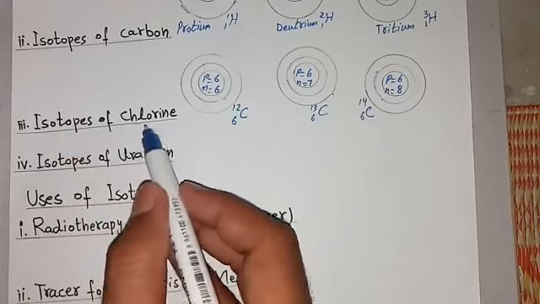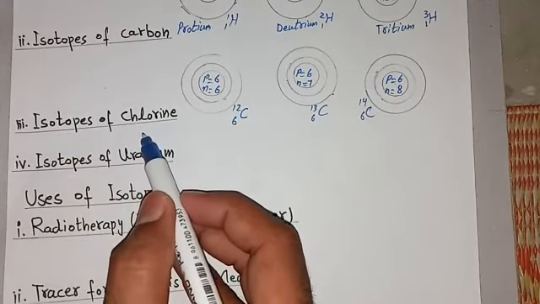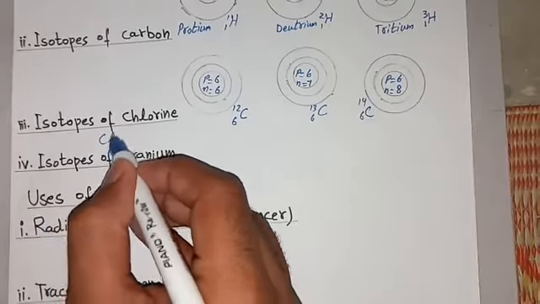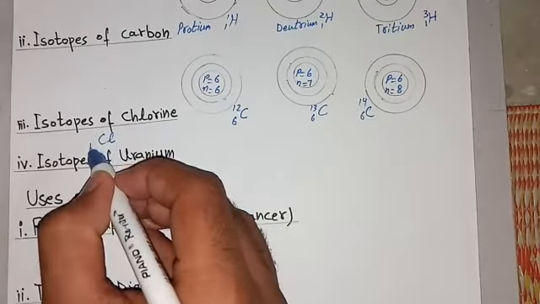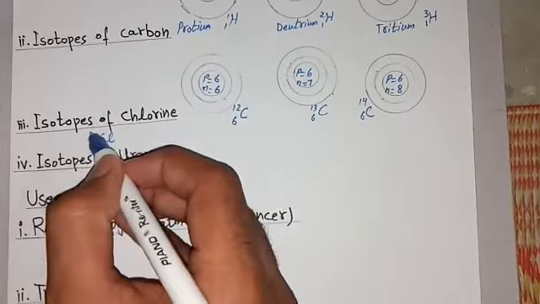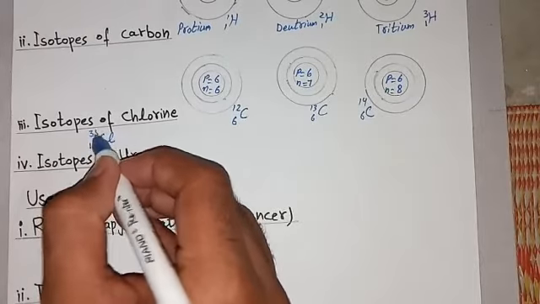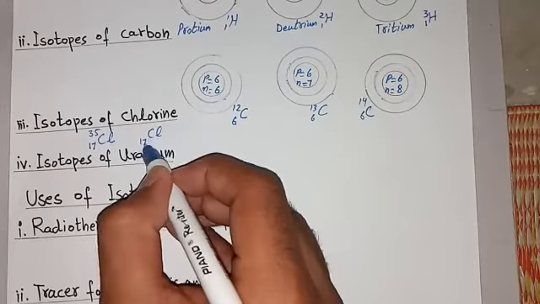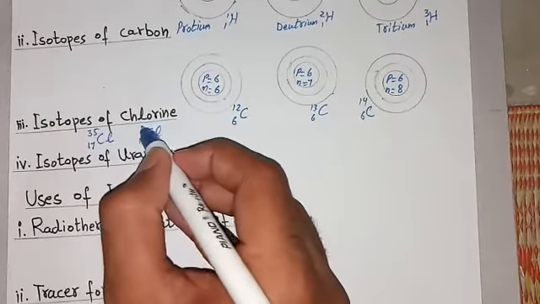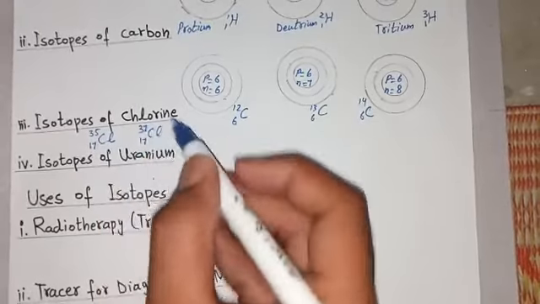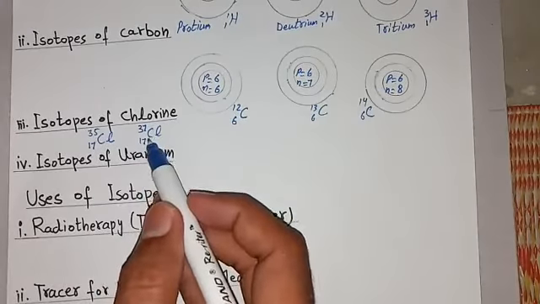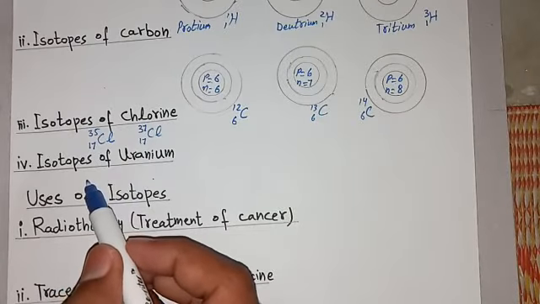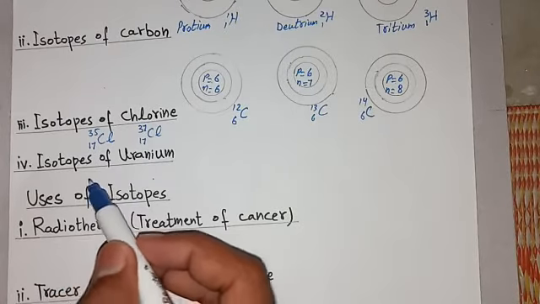Similarly, there are 2 isotopes of chlorine. First one has 17 atomic number and 35 mass number, and second isotope has 17 atomic number and 37 mass number. So chlorine has 2 isotopes. Similarly, isotopes of uranium are also 2.